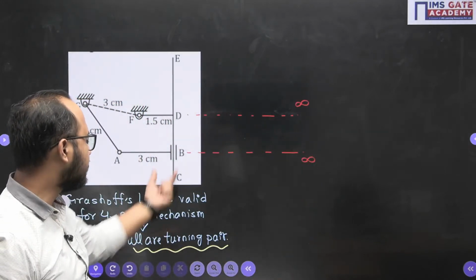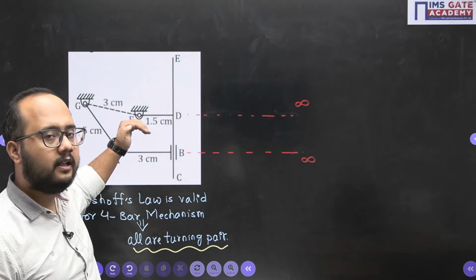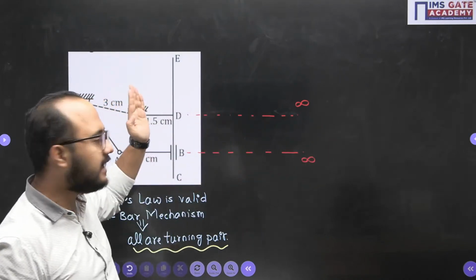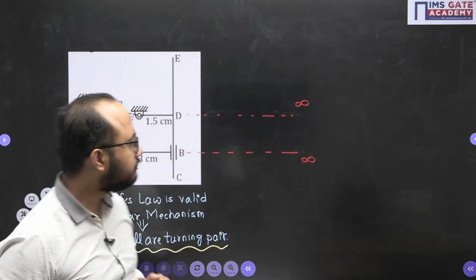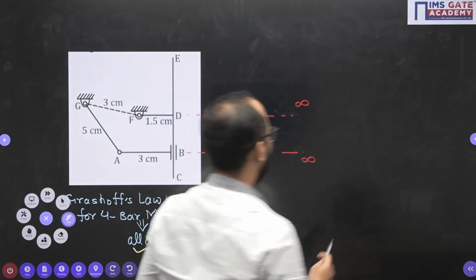Because the slider is sliding in which link? C, D, E, F. If that slider has been shifted to infinity, then this T member or T link will also get shifted to infinity. Right. Now I can apply Grashof's law.